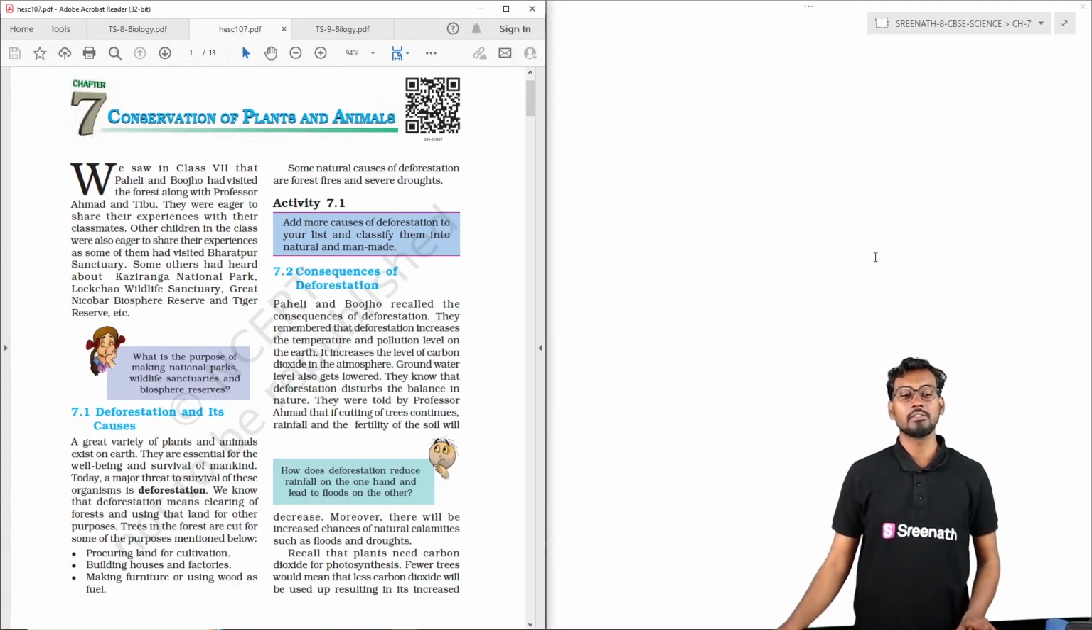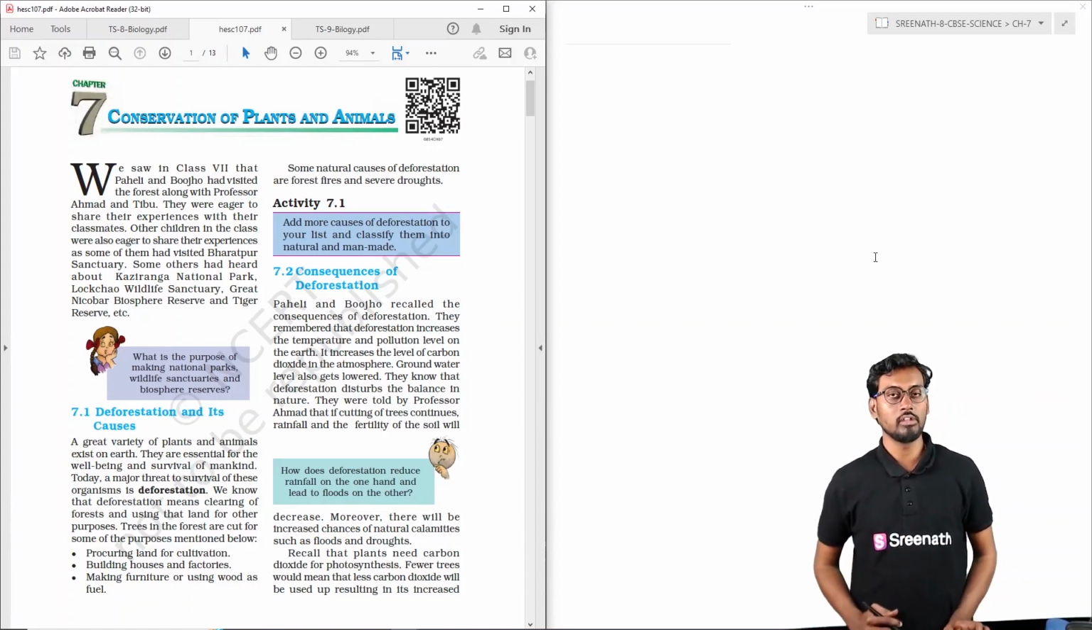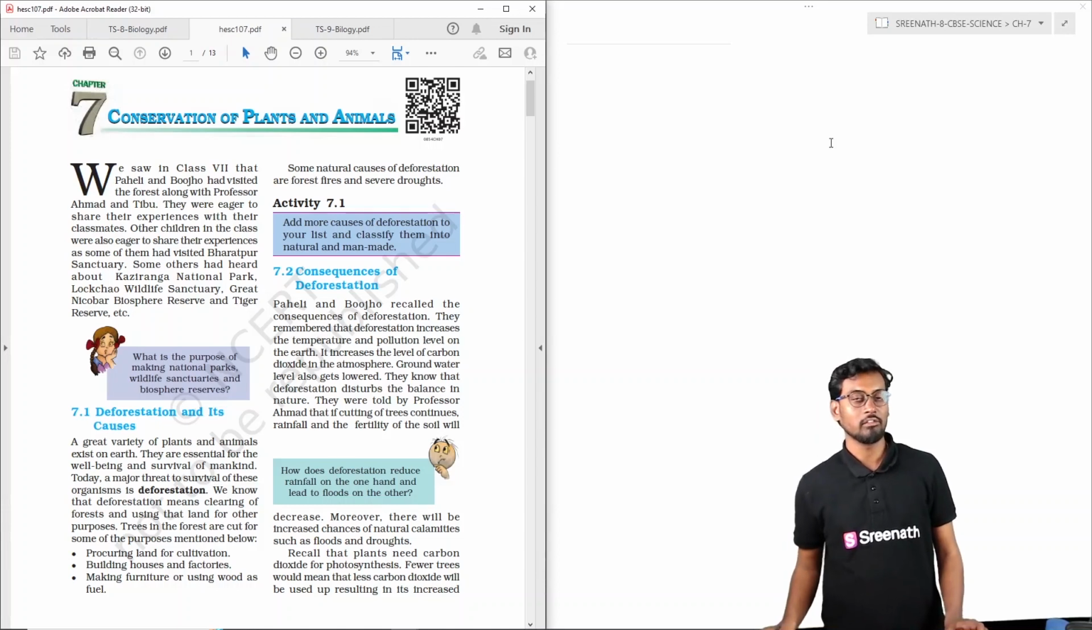So here first we are discussing the introduction and overview of this chapter 7, conservation of plants and animals. In the overview, we see that as children you are the people who are going to become the next generation. So you have to take care of the animals and plants and conserve them so that we can have a livelihood, or we can live better on the face of the earth.